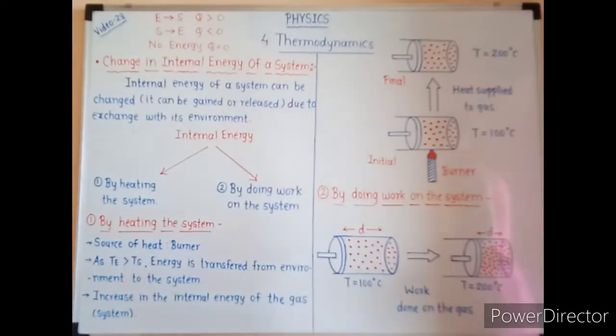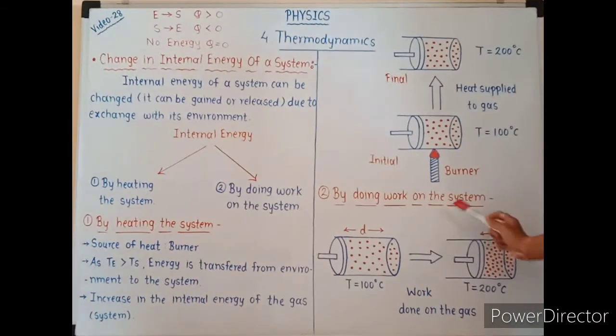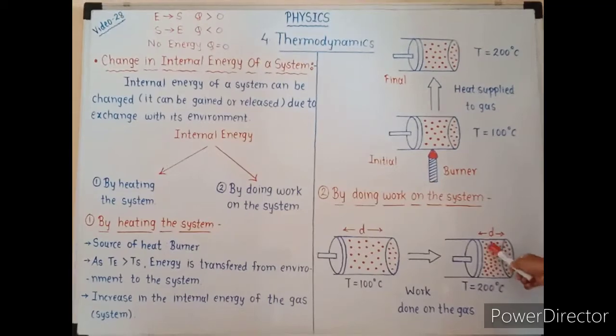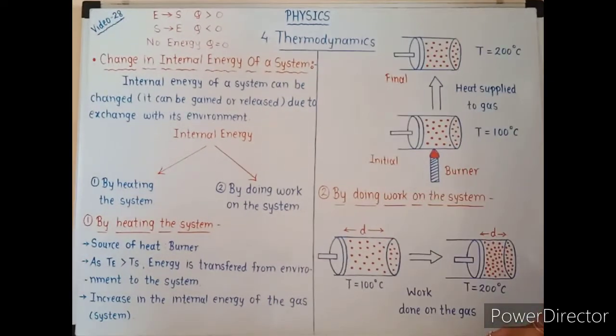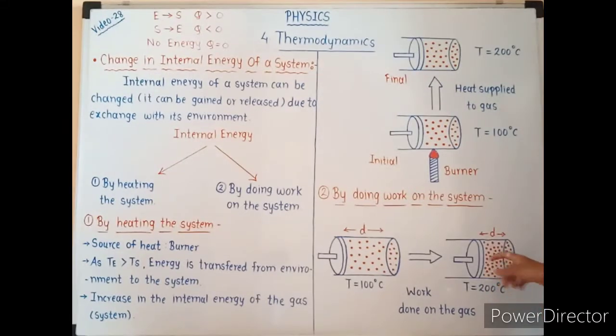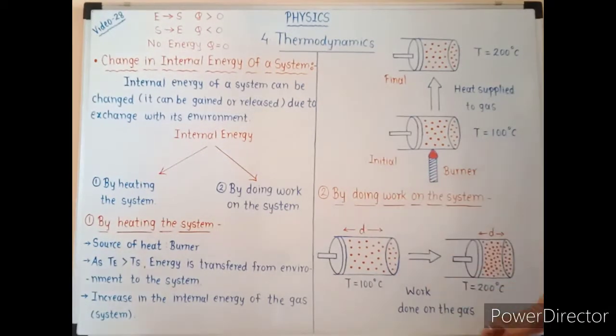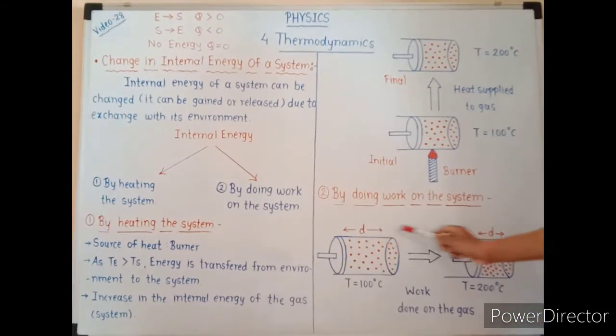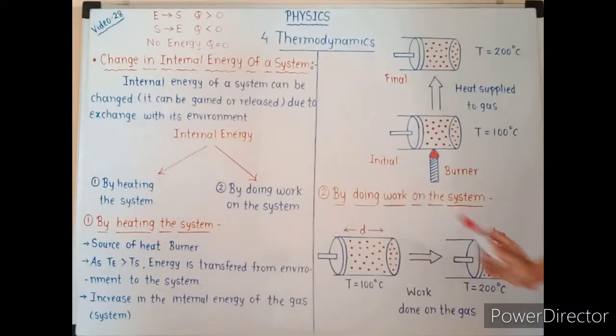If the gas molecules push this piston outward, then the gas is expanded, and therefore some work is done by the system, the gas.